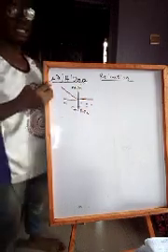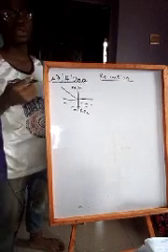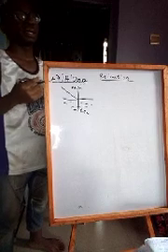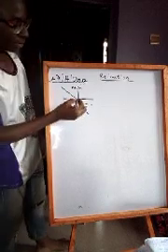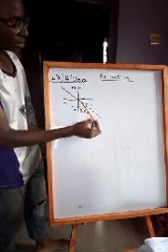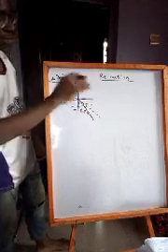And note that when it travels from a region of less density to a region of greater density, it is bent towards the normal. So instead of going this way as it would in a straight line, it will be bent towards the normal. So it will bend downwards.